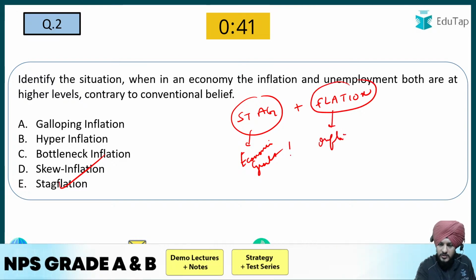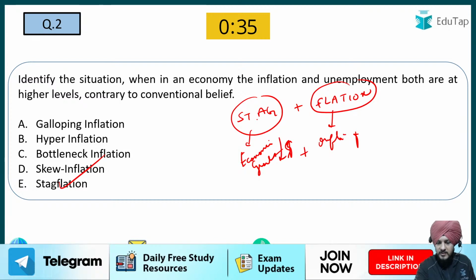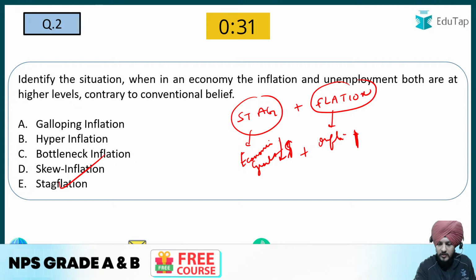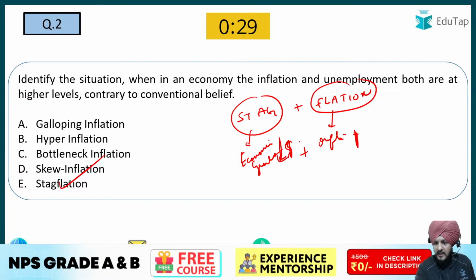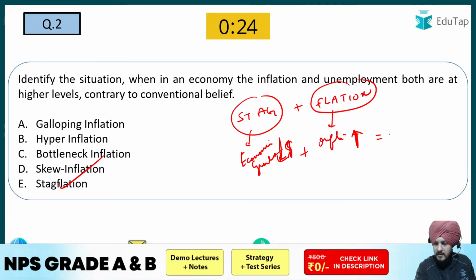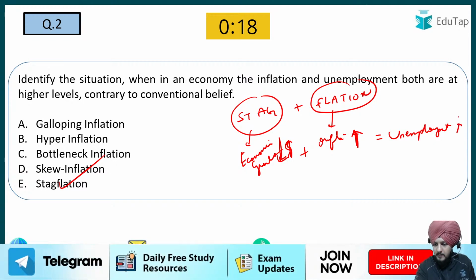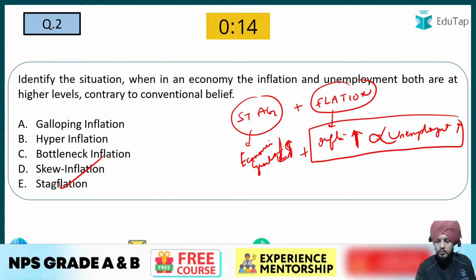So the economic growth is stagnant and the inflation is high. Because of these factors, the economic growth is very low, because it is stagnant, it is not increasing, whereas inflation is high. Growth is not happening in the economy, but at the same time the inflation is increasing. So what is going to happen? The unemployment is also going to increase. So basically it means that the inflation and unemployment are directly proportional to each other when we talk about stagflation.